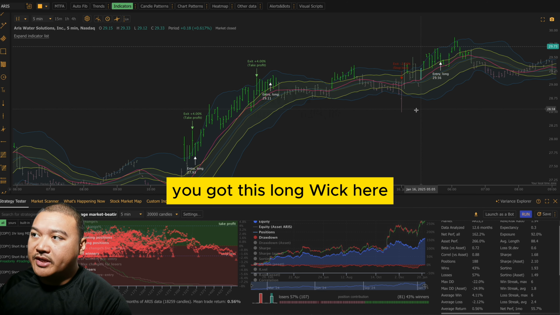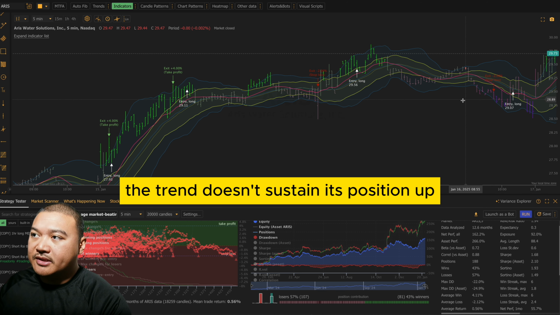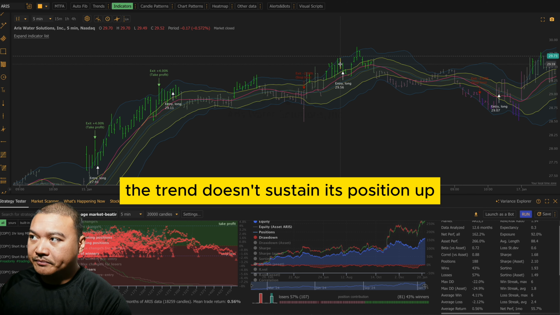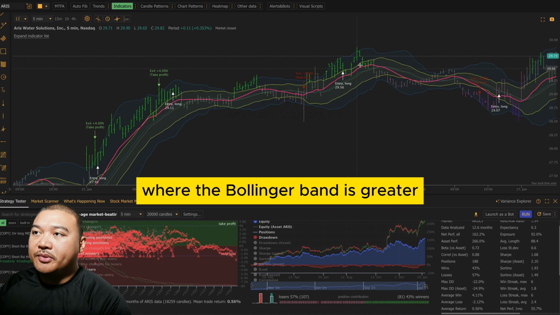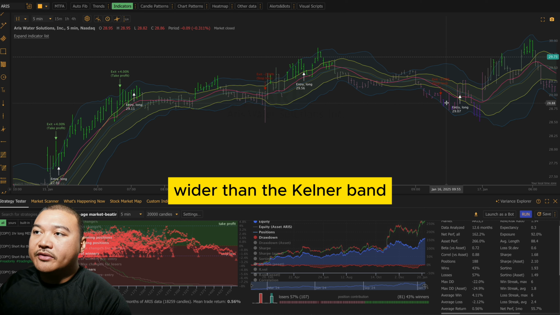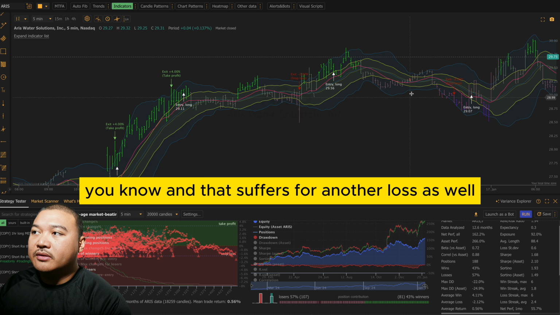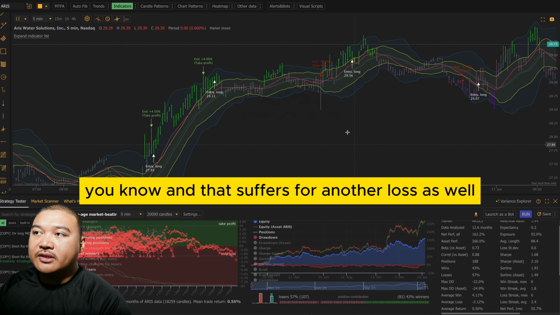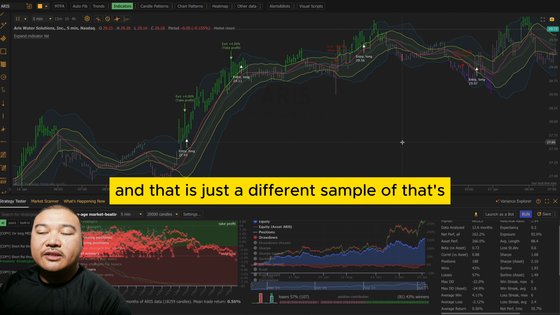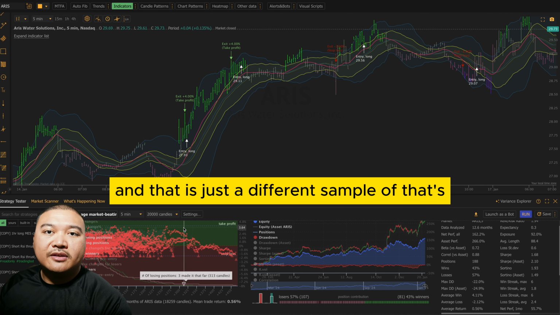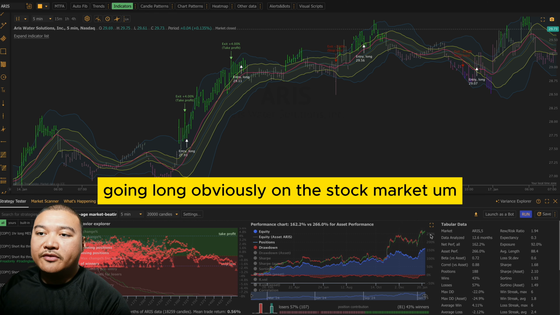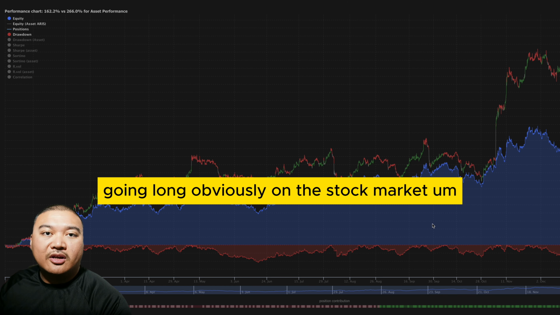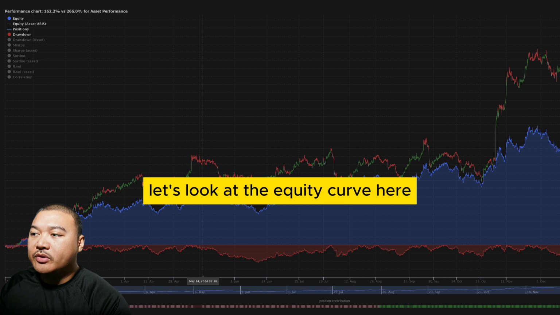You got this long wick here. The trend doesn't sustain its position up. Here's another entry where the Bollinger Band is wider than the Keltner Band, and that suffers another loss as well. That is just one sample, one type of entry going long on the stock market. Let's look at the equity curve here.